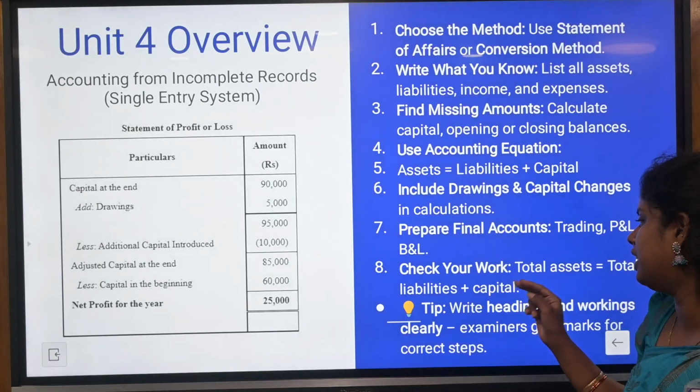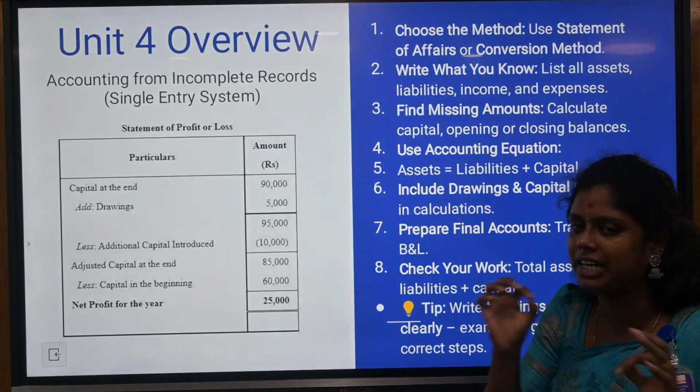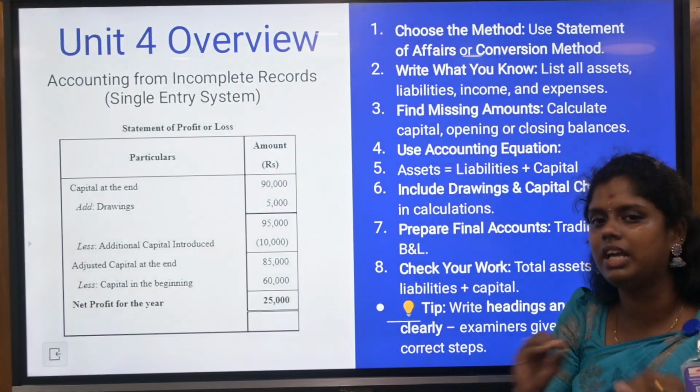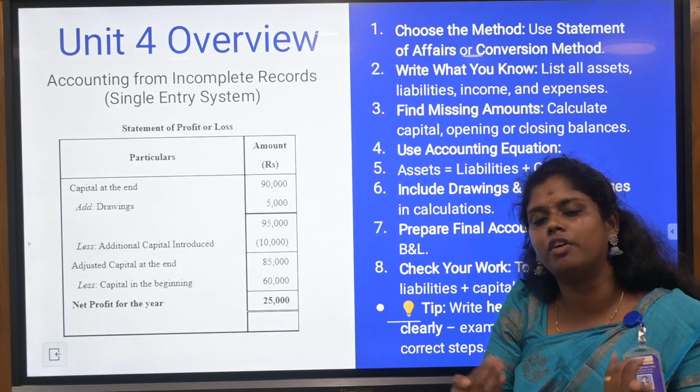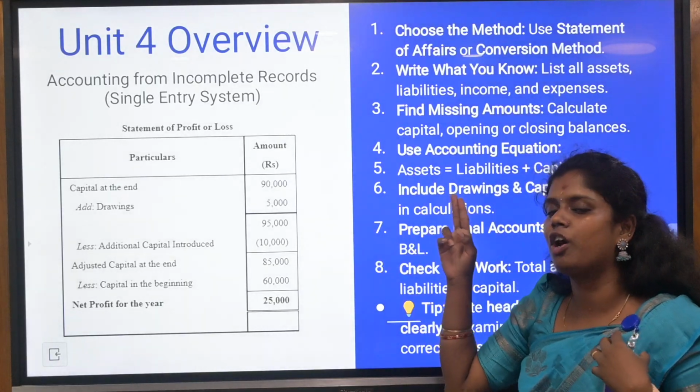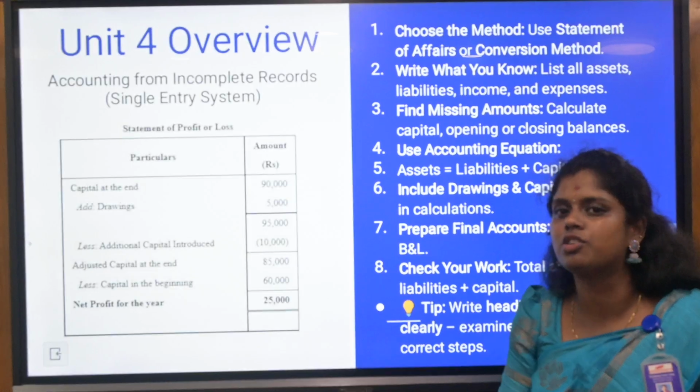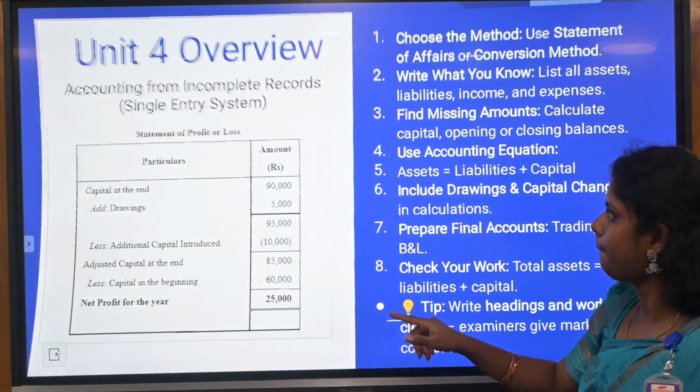So the tip here is to write headings and workings clearly. You need to mention the accounts very clearly. You need to give the working note for every statement of affairs sum, which is the incomplete records of the particular accounts.